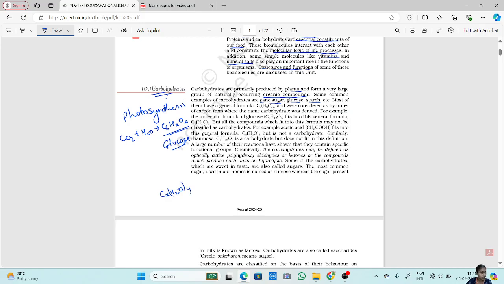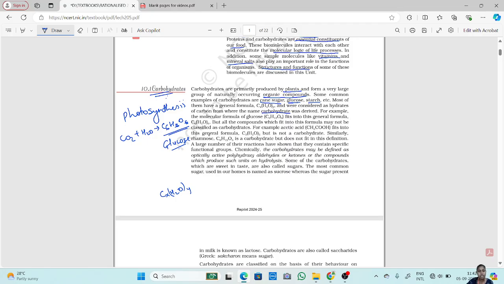Here glucose also, you can observe the same thing. C6(H2O)6. They are considered hydrates of carbon, from where the name carbohydrates was derived. Since these are hydrates of carbon, hence the name carbohydrates.